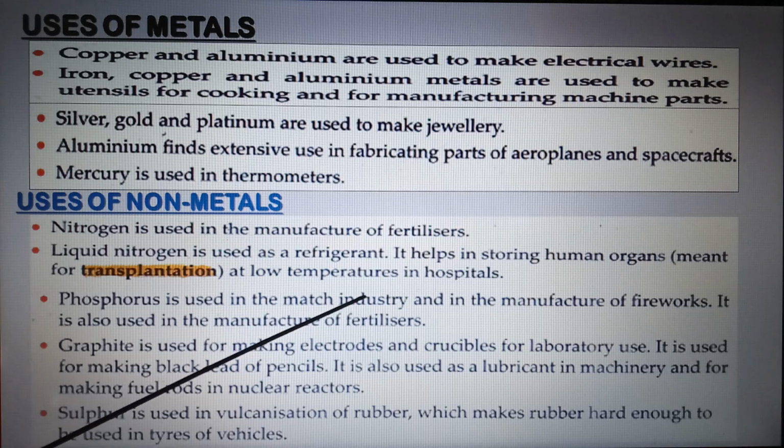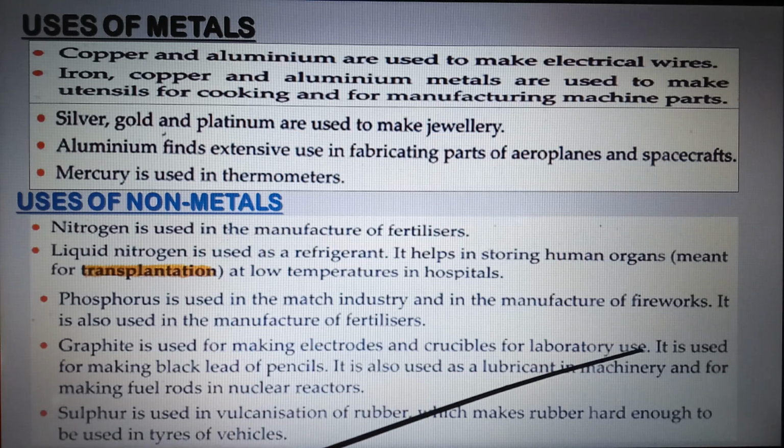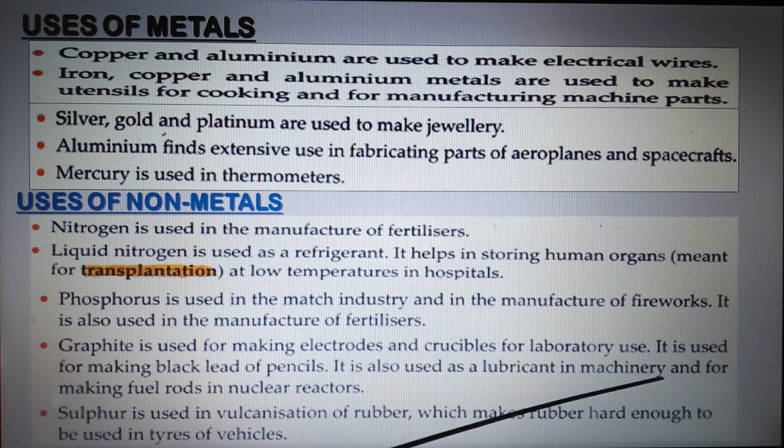Phosphorus is used in the match industry for making the matchstick and in the manufacture of fireworks. It is also used in the manufacture of fertilizers like superphosphates. Graphite is used for making electrodes and crucibles for laboratory use. It is used for making black lead of pencils, very common. It is also used as a lubricant in machinery oil because it is very soft, and for making fuel rods in nuclear reactors to control the reaction.